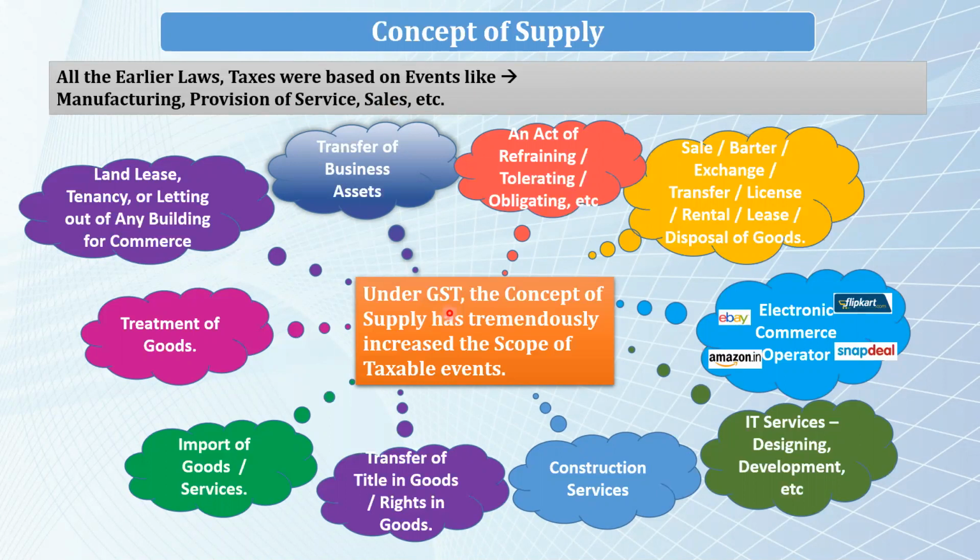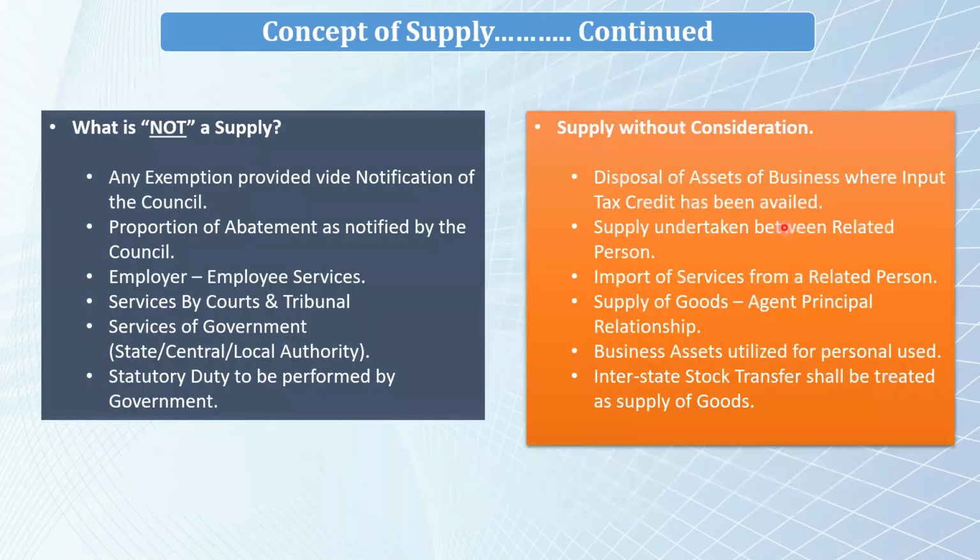So under GST, the concept of supply has tremendously increased the scope of taxable events, and the following would be covered under supply, and thus GST would be applicable on the same, even though there is no consideration involved. We'll discuss each one of them one by one. So, supply without consideration. In the following cases there would be no consideration involved. However, since the same are entered either in Schedule 1 or Schedule 2 of GST, it would be considered as supply, and GST would be applicable on the same.